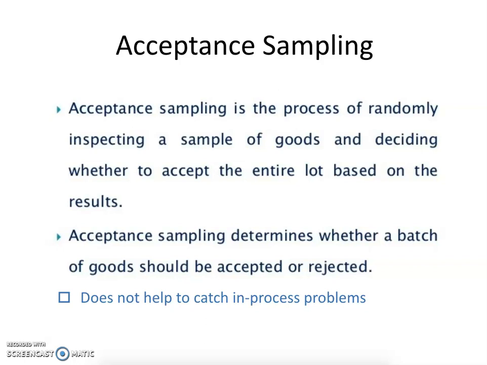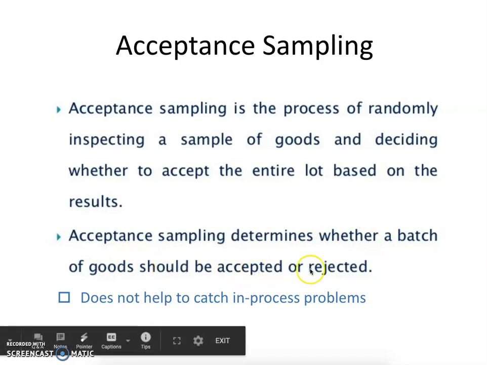Acceptance sampling is the process of randomly inspecting a sample of goods and deciding whether to accept the entire lot based on the result. So acceptance sampling is about randomly inspecting samples or goods from the lot, and based on those random samples we decide whether we are accepting the entire lot or not. Acceptance sampling determines whether a batch of goods should be accepted or rejected.